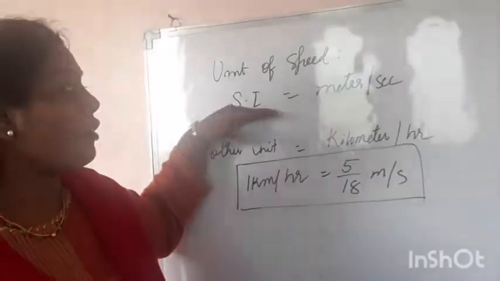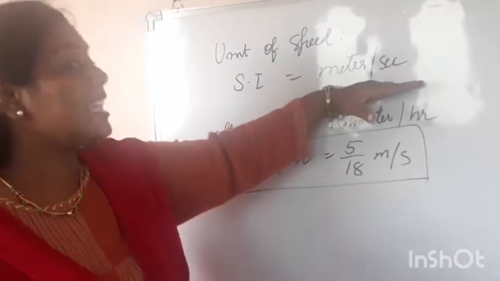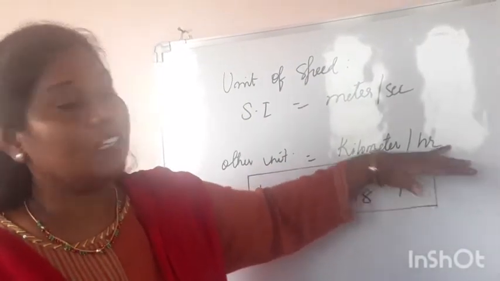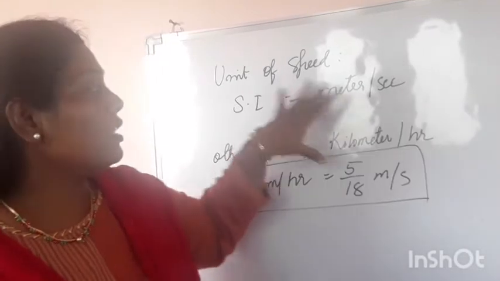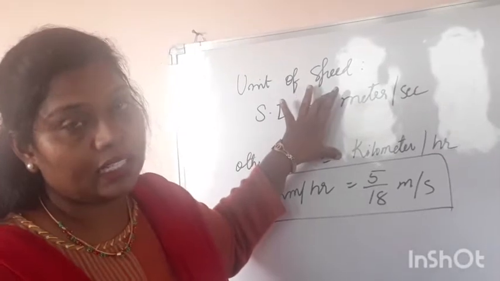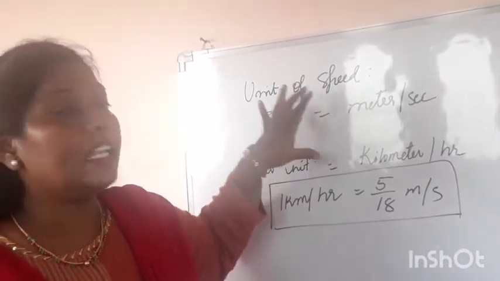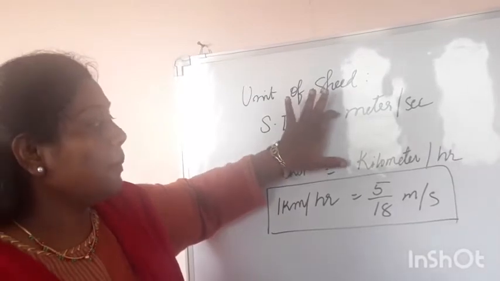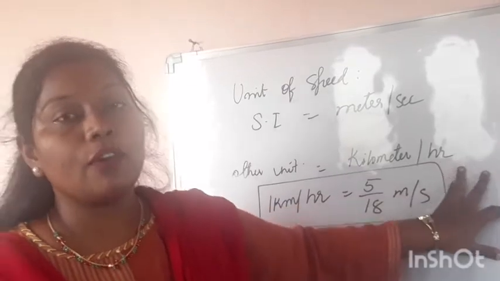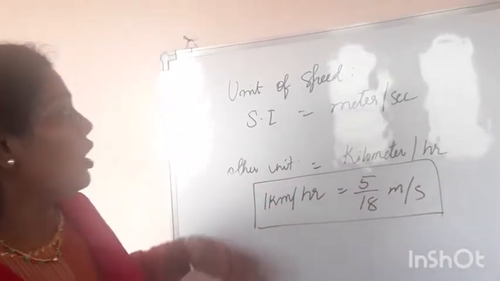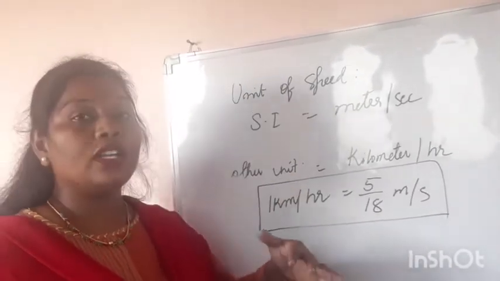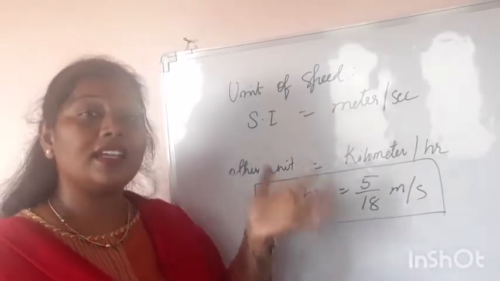What is the basic unit of speed, children? Meter per second. And the other unit is kilometer per hour. In these two units we measure the speed of any moving object: how much distance it has traveled in how much time. Meter and kilometer are measures of distance, and second and hour are for time. Sometimes the units are interchanged while you are doing the calculations.